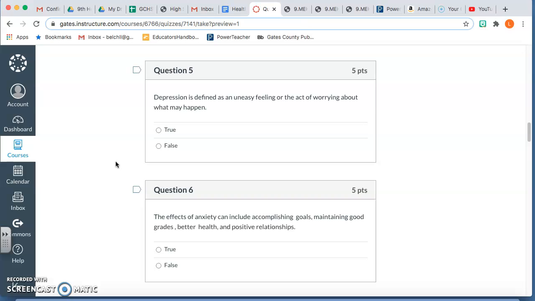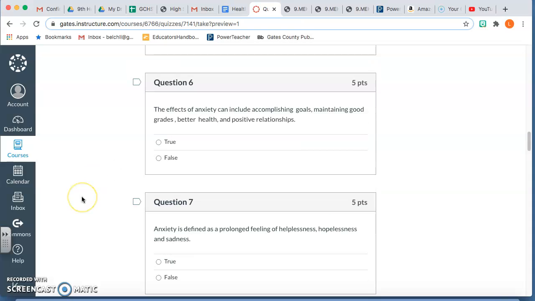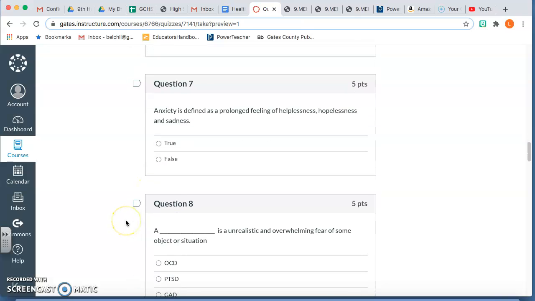Question 5. Depression is defined as an uneasy feeling or the act of worrying about what may happen, true or false. Question 6. The effects of anxiety can include accomplishing goals, maintaining good grades, better health, and positive relationships, true or false. Question 7. Anxiety is defined as a prolonged feeling of helplessness, hopelessness, and sadness, true or false.